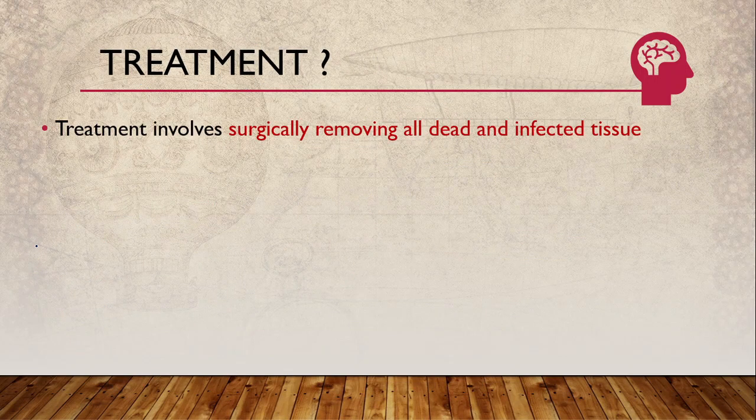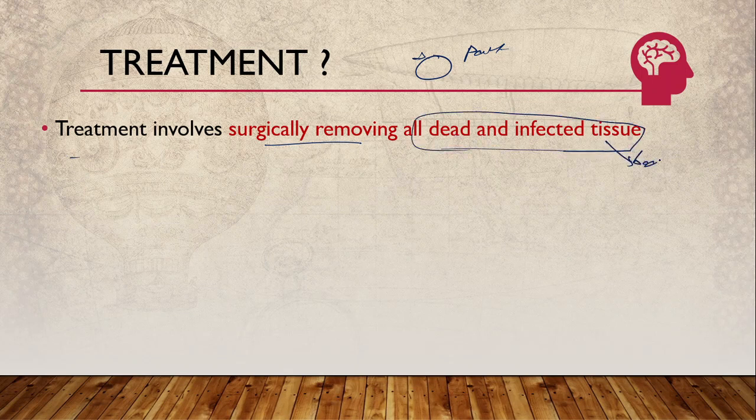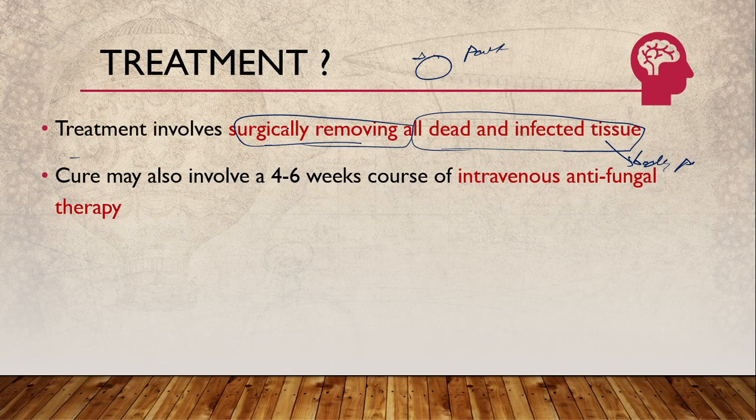What is the treatment for this disease? If a certain part is affected by the disease, the treatment involves surgically removing the dead and infected tissues. The tissues of the affected body parts are surgically removed. This is the general treatment. The other cure is a course of intravenous antifungal therapy.